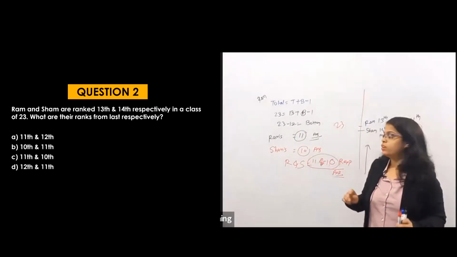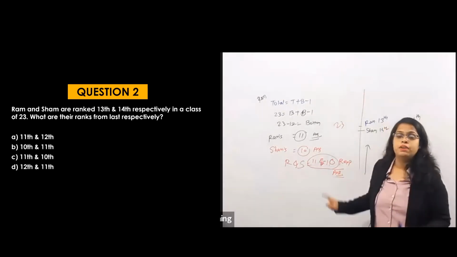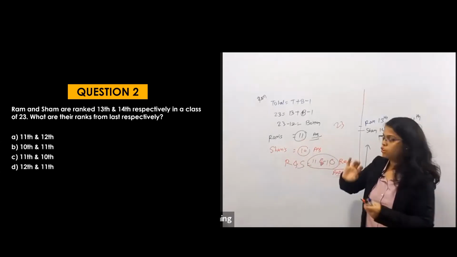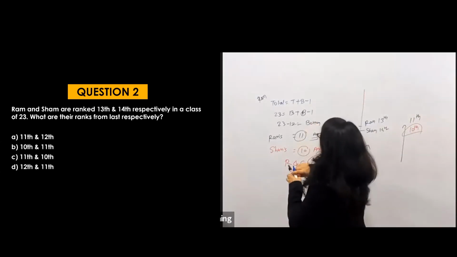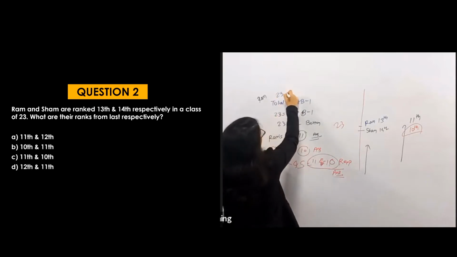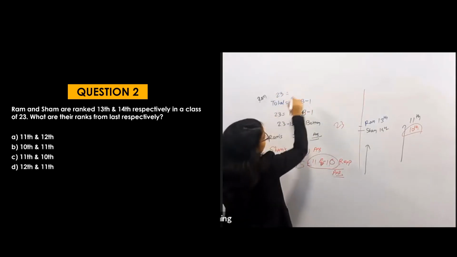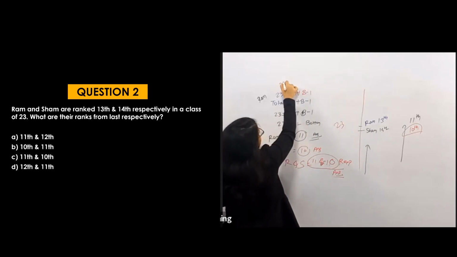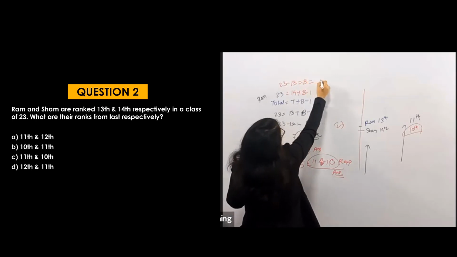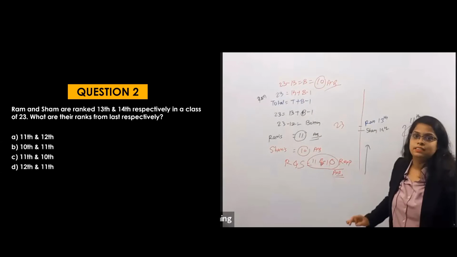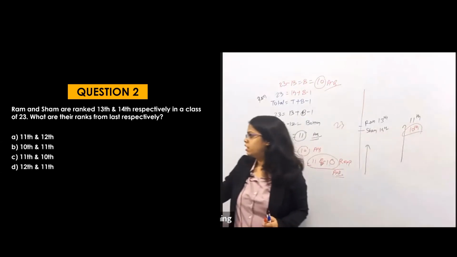Got it? Someone was saying 11 and 12. It is not possible. Okay, for your better understanding, let's solve Sham's position by the formula also. So for Sham, 23 is equal to Sham's position from the top, 14, plus bottom minus 1, which is equal to 23 minus 14 minus 1, that is 13, which is equal to the bottom position, which is equal to 10. So your answer will be 11 and 10. Is it clear to all?